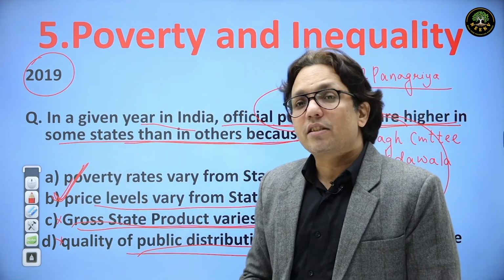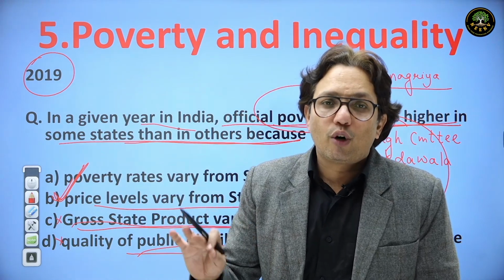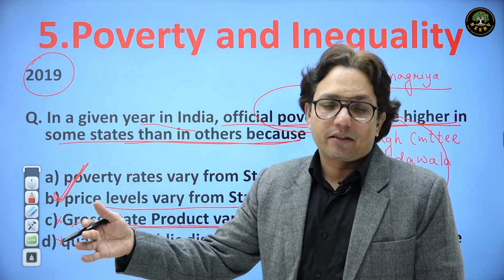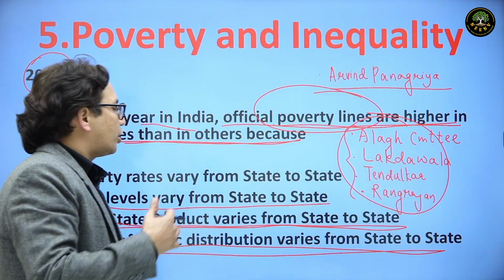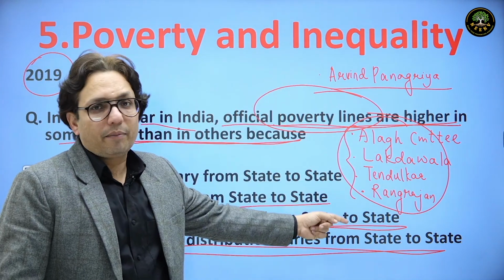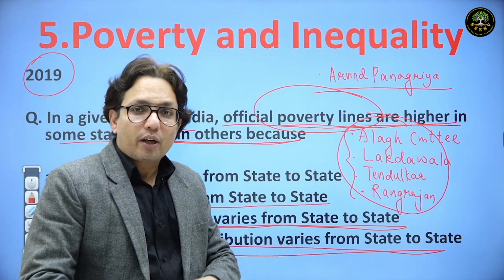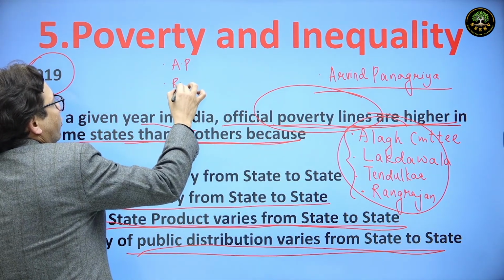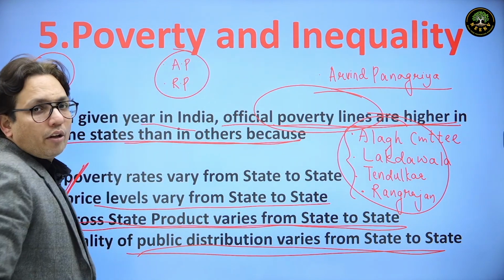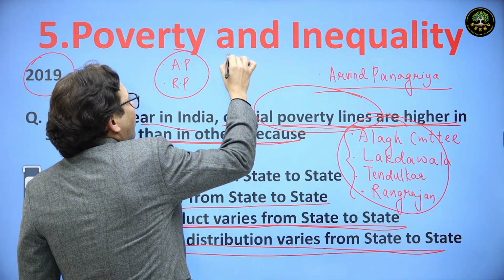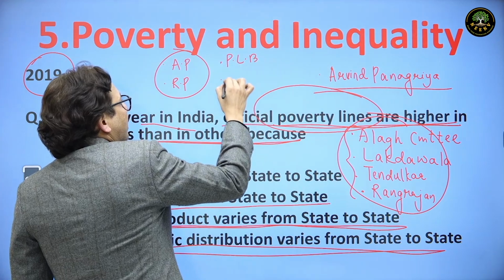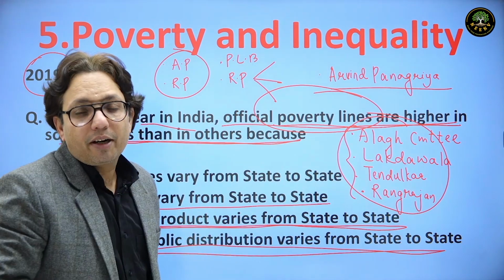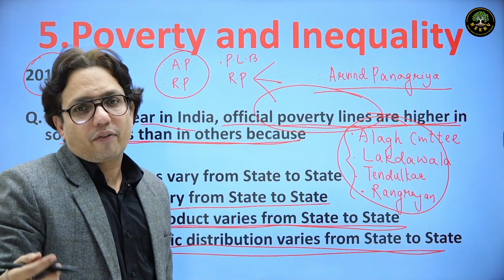And that's the only question which has come from poverty and inequality. I hope you have understood why we have different poverty lines for different states. As of now, I'm not in a position to discuss the recommendations of all these committees. For your homework, you can go through certain concepts like what is absolute poverty and what is relative poverty, and the difference between these two. You should also see what is a poverty line basket, what is a reference period. Reference periods are of three types: uniform reference period, mixed reference period, and modified mixed reference period.